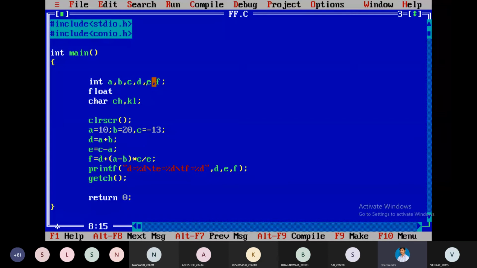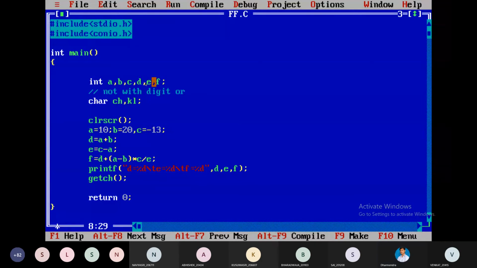But remember the limitations of variable names. A variable name should not start with any digit.